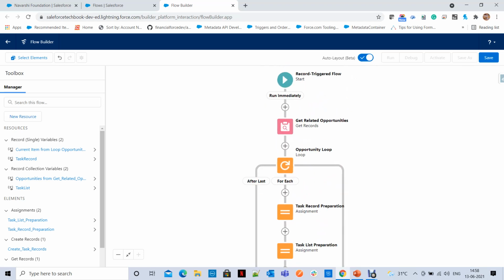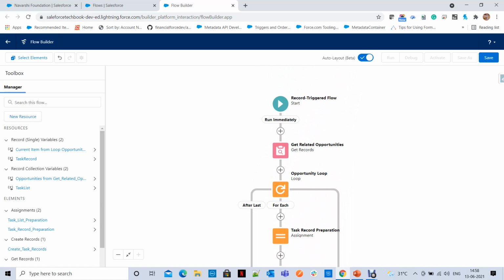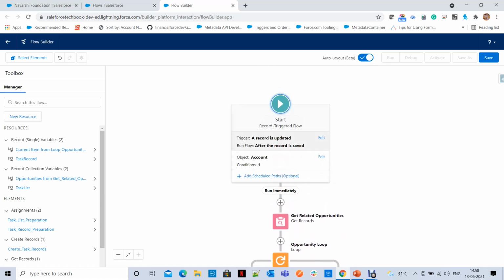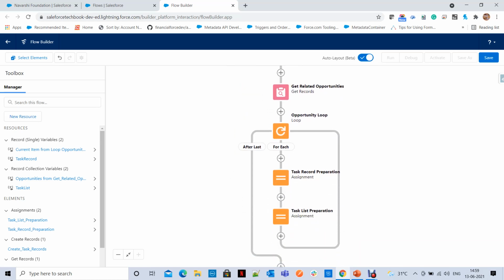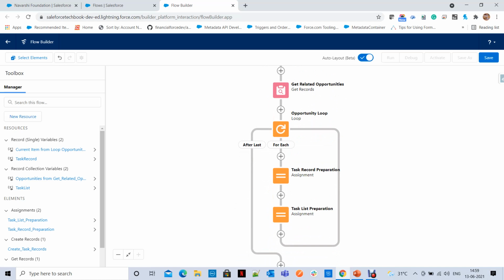So let's recap here. First thing is I selected a record-triggered flow. After that, I selected the trigger point: when a record is updated, and run the flow after the record is saved, for the object Account. After that, I collected all opportunities and created a loop for all opportunities.